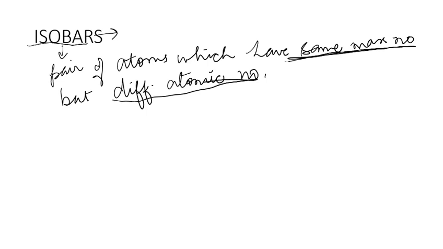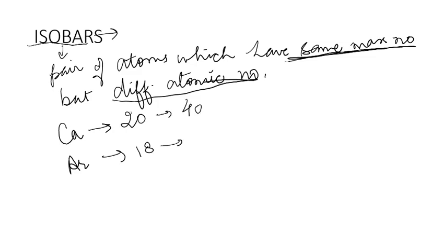Let us take an example of calcium and argon. Both of these atoms have different atomic numbers. Calcium has atomic number 20 and argon is 18, but the mass number is the same for both, 40. Means the number of nucleons is the same in this case, and these two atoms belong to two different elements.